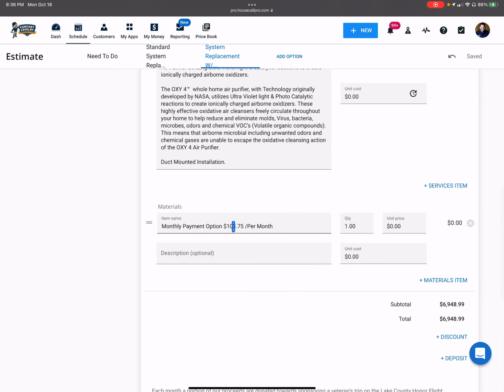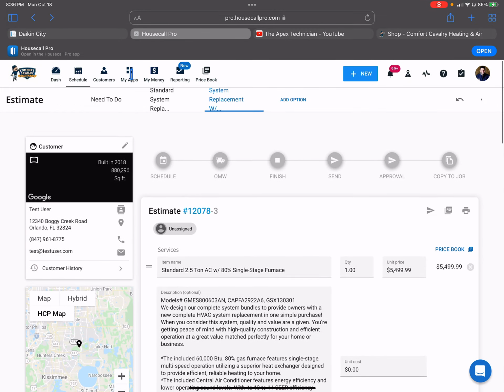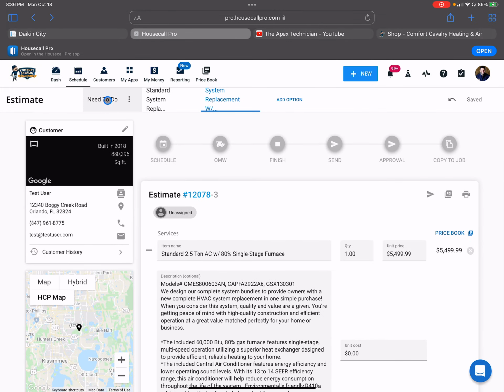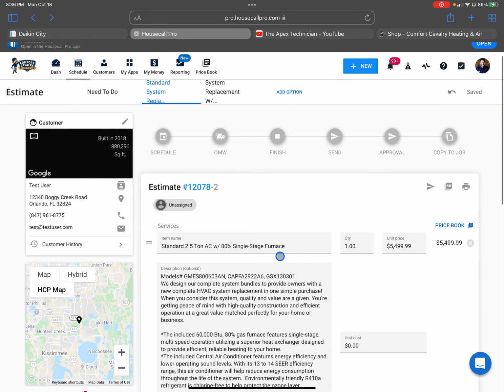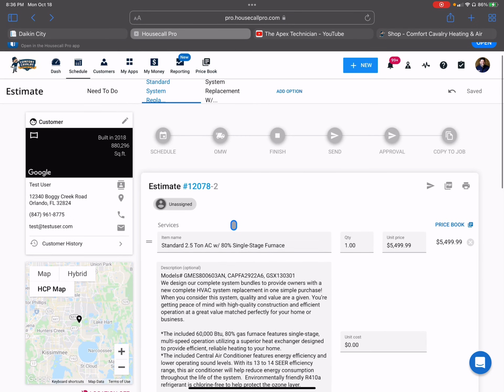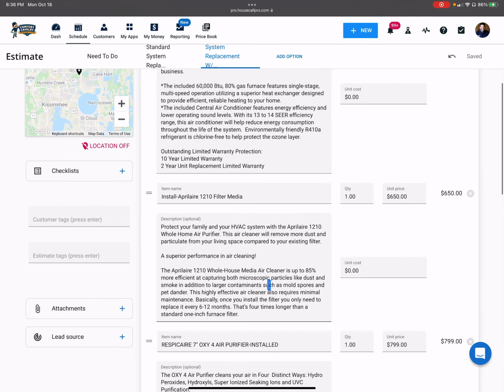Okay, so we go into here, $131.10 a month. Now what we did is we built our need to do option. We're giving them choices. They can fix it, just replace the AC and furnace, or they can replace the AC and furnace with a filter.